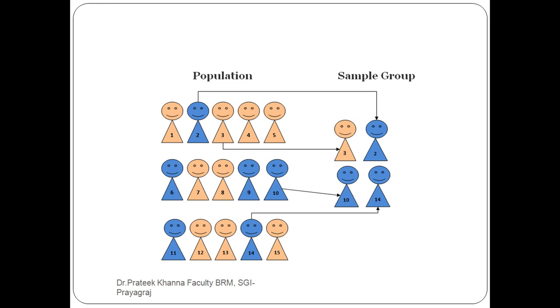Now look at this example. This is the entire population, but it is impossible to study it because we do not have enough time, or it is impossible to study the entire population of this village. So what we have done is taken some sample groups.